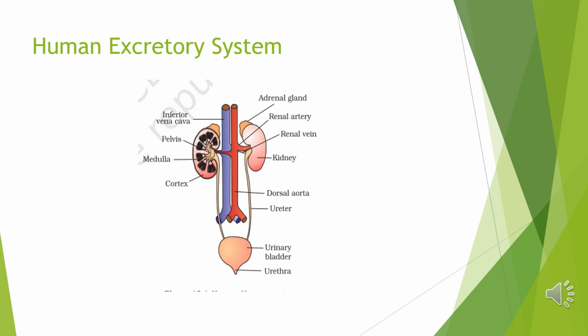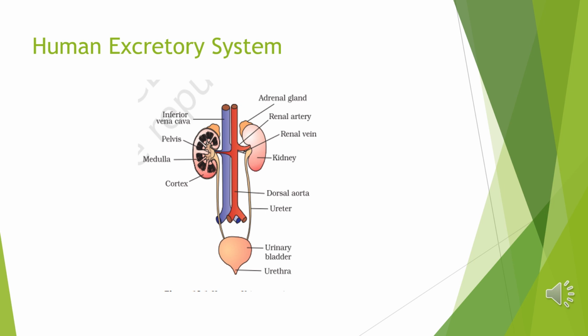Each kidney of an adult woman measures 10 to 12 centimeters in length, 5 to 7 centimeters in width and 2 to 3 centimeters in thickness, with an average weight of 120 to 170 grams. Towards the center of the inner concave surface of the kidney is a notch called the hilum, through which the ureter, blood vessels and nerves enter. You are watching the renal artery and renal vein entering and leaving it, and above the kidney there is a gland called the adrenal gland. That is a hormone secreting gland.